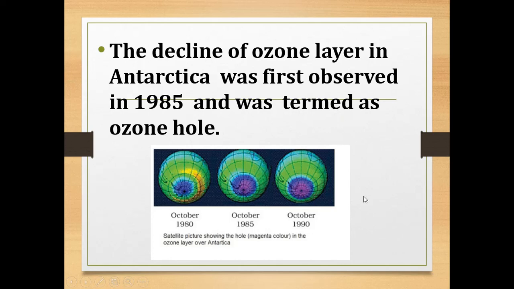Here you can see the satellite picture showing the hole, which is magenta in color, in the ozone layer over Antarctica. In 1980 it is like this, and it keeps increasing in 1985 and 1990. This is the situation. Due to human activity there is a decline of the ozone layer, which is called ozone layer depletion, which created an ozone hole in the Antarctica region.